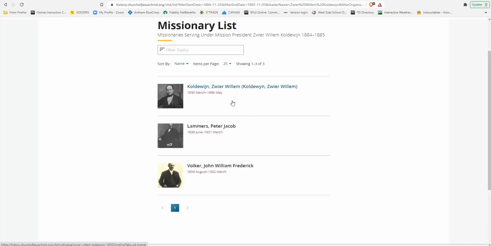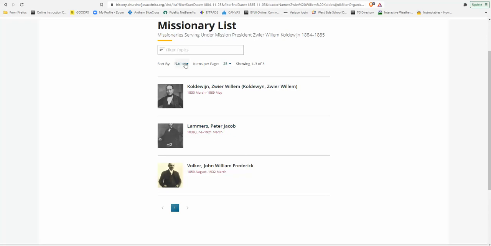You had the mission president, and in fact, all three of these men were mission presidents at different times. That was really how it worked for the first 20 or 30 years, where it was typically the mission president and one or two other missionaries for the entire country. So you can see why the missionary growth was maybe very slow. And then, of course, most of the people they baptized seemed to immigrate to the United States, and many of them, especially in the early years, wound up in Ogden. So I encourage you to take advantage of this.